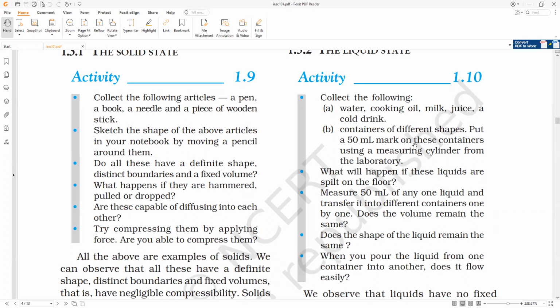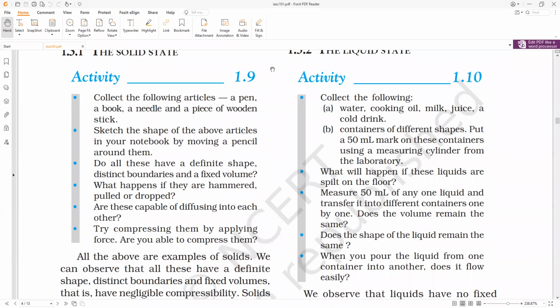Put a 50 ml mark on these containers using a measuring cylinder from the laboratory. Measure 50 ml of any one liquid and transfer it into different containers one by one. Does the volume remain the same? They are asking, does the volume remain the same every time? I'll take 50 ml of water, cooking oil, milk, juice, and cool drink. Does the volume remain the same or not? Yes, sir.